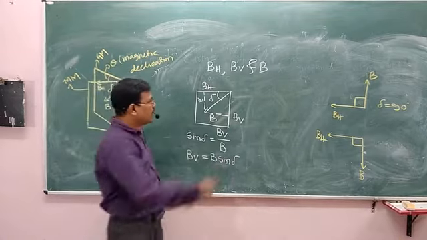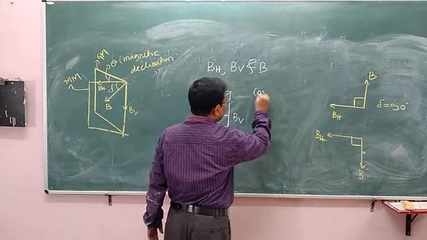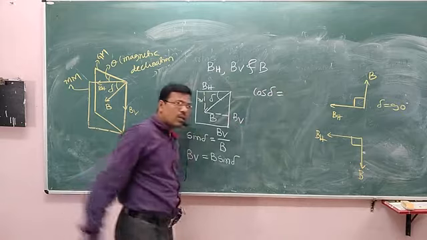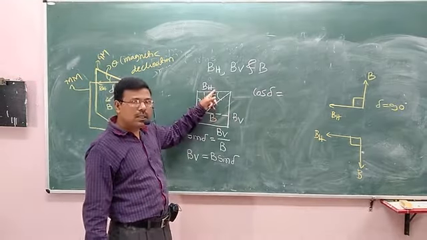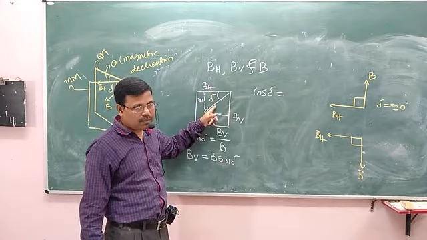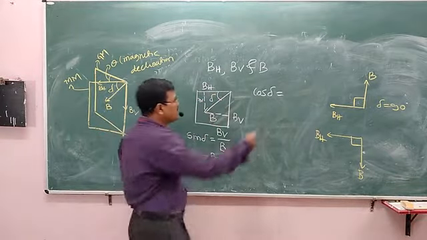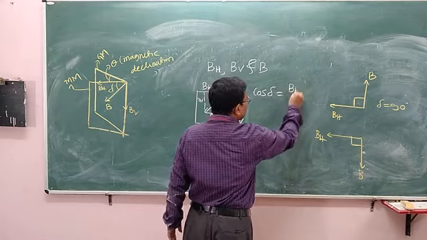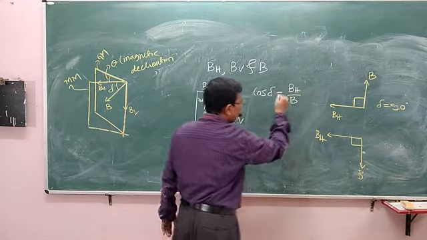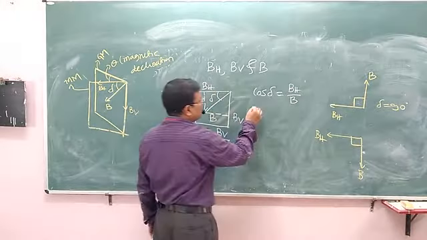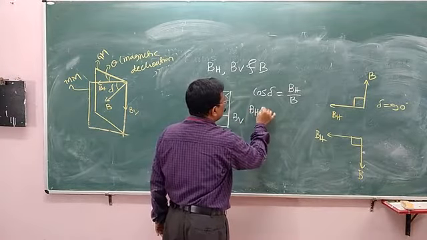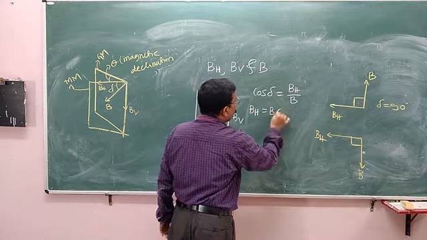Then how do you write cos delta? Cos delta is nothing but adjacent divided by hypotenuse. Adjacent is BH. So cos delta is BH by B, so BH is equal to B cos delta.